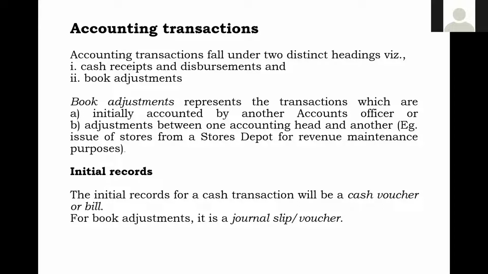The only thing is that the material has been transferred from that executive office to this executive office. When material is transferred, the financial transaction should also take place. That financial transaction will take place only by means of the AM, and on the strength of the AM, the JV will be prepared. So the JV is meant for such book adjustments.